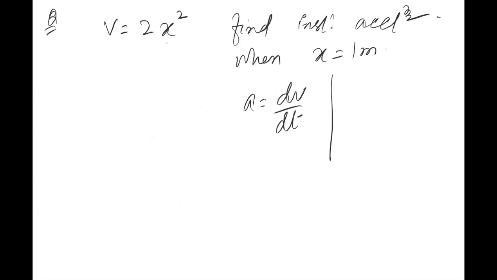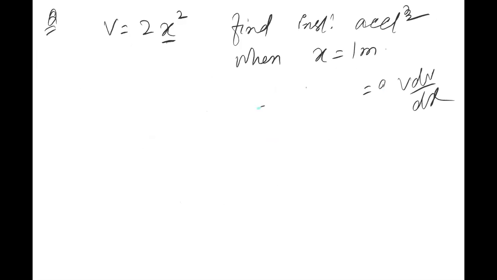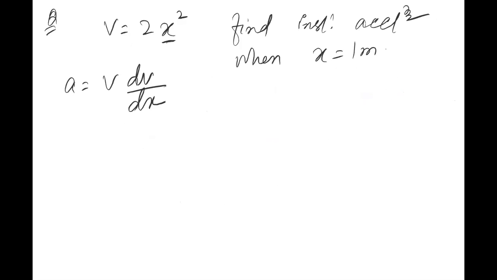But on the other hand, if velocity changes with x, so you will find the instantaneous acceleration by the formula v dv by dx. Did you understand? So it depends whether you have velocity in terms of t or x. If you have in terms of t, you will write acceleration as dv by dt. And if you have velocity in terms of x, you will write acceleration as v dv by dx. Means here I will write this acceleration as v dv by dx.